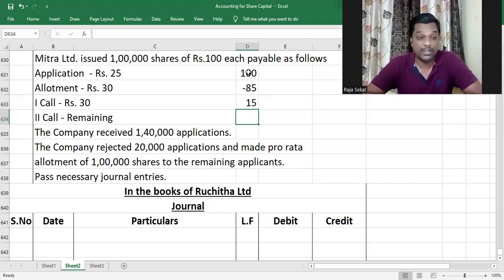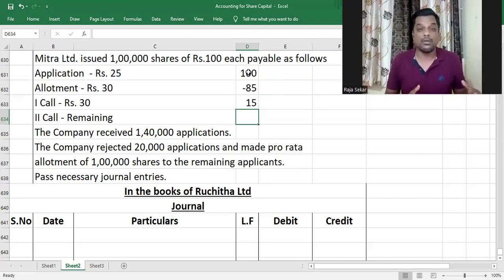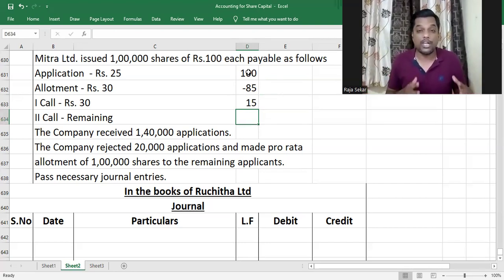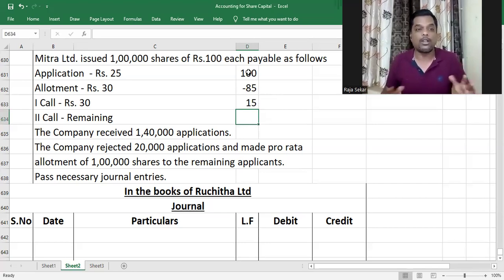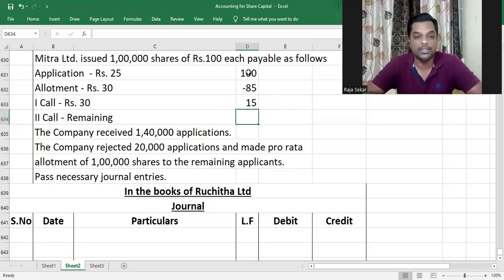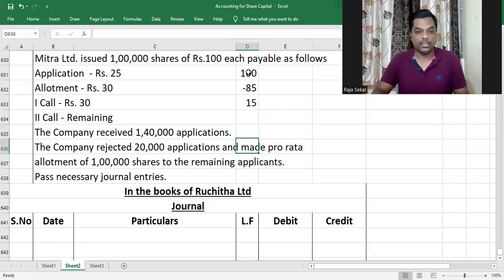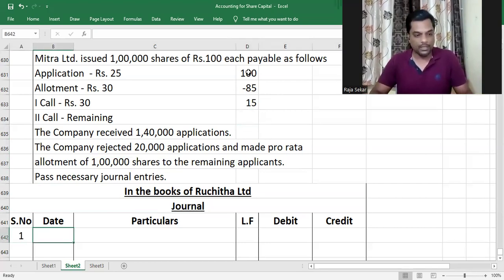The company received 1,40,000 applications. The company rejected 20,000 applications and made pro rata allotment of 1 lakh shares to the remaining. Understood or not, actually? So the company rejected 20,000 applications of the 1,40,000. So there is outright rejection of 20,000 applications, and to the remaining applicants of 1,20,000 shares, they have made pro rata allotment of 1 lakh shares. Understood or not, my children? So let me teach you how to go ahead and solve this one. It's very simple.